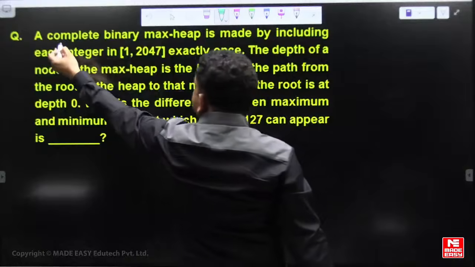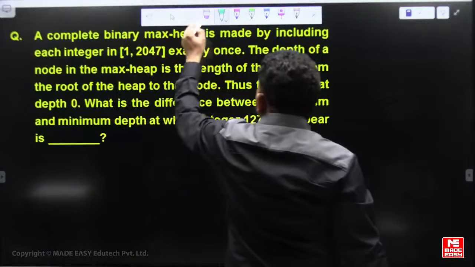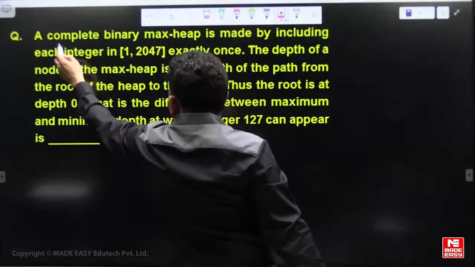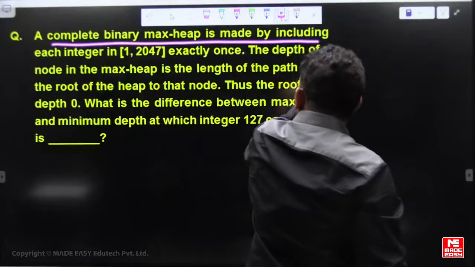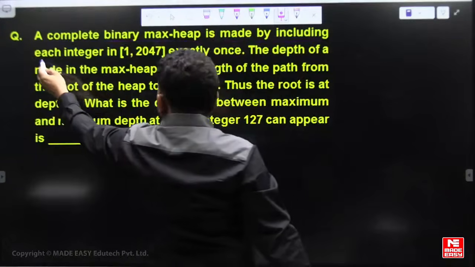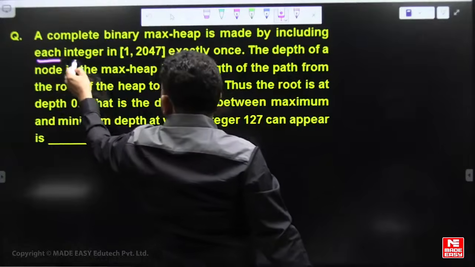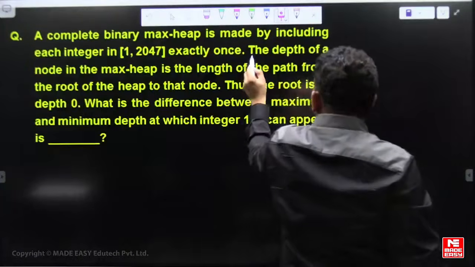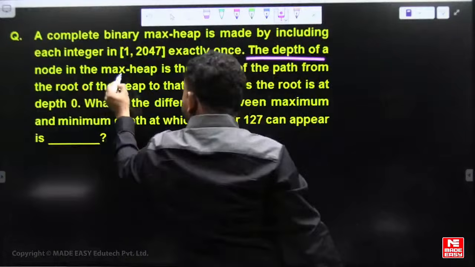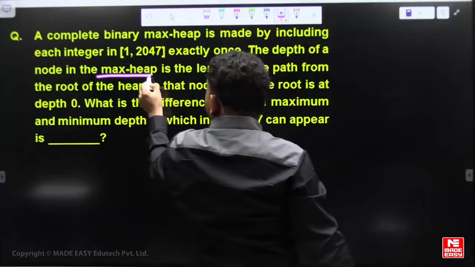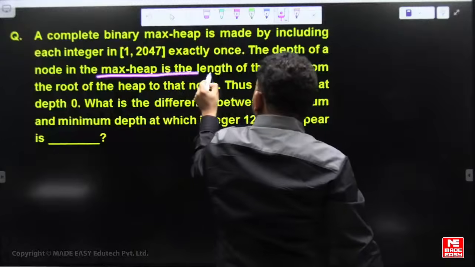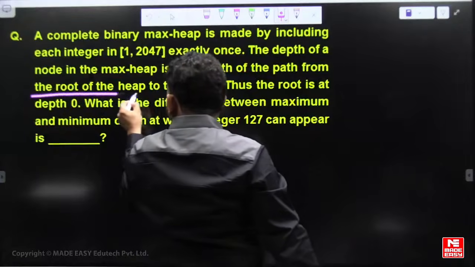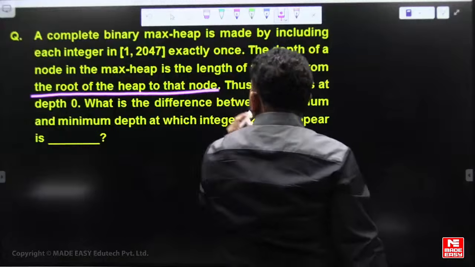So see the question, complete binary max heap. A complete binary max heap is given, including each integer 1 to 2047 exactly once. The depth of a node in the max heap is the length of the path from the root of the heap to the node.